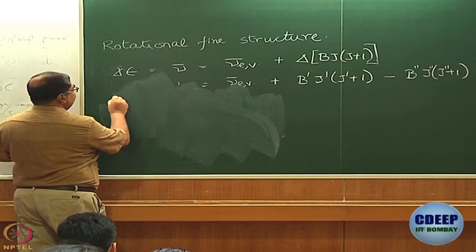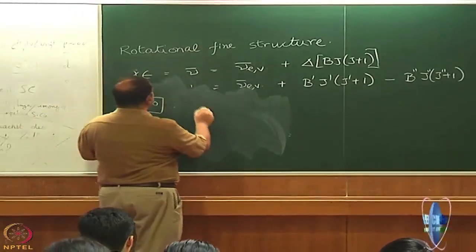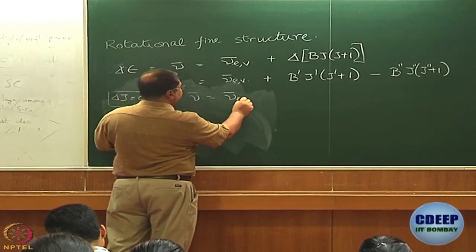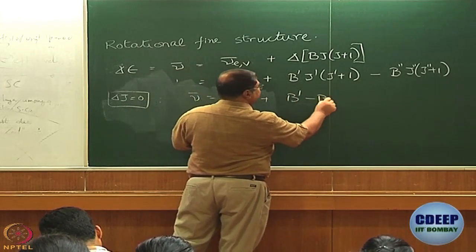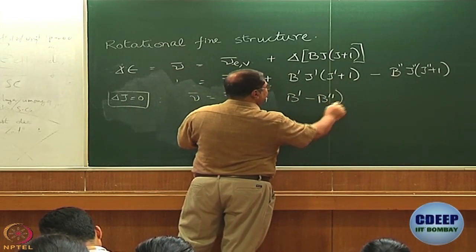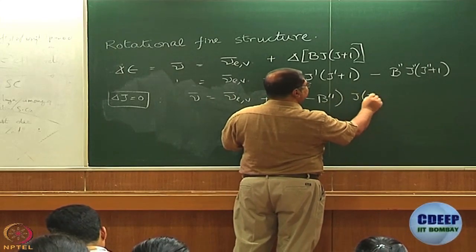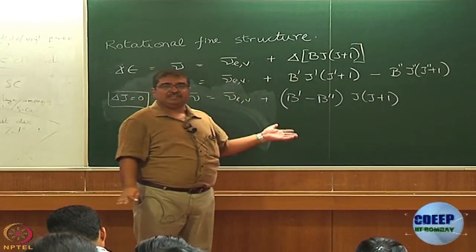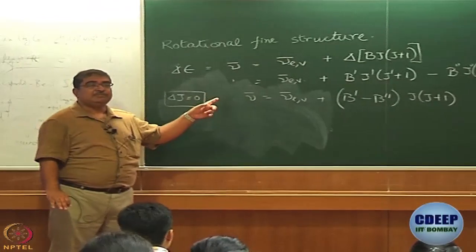First, when delta J is equal to 0. For delta J equal to 0, what will it be? Nu bar will be nu bar EV plus B dashed minus B double dashed, and I can simply write J into J plus 1, because J dashed is equal to J double dashed anyway in this case, right. Now, when delta J equal to 0, what is the range of J's?